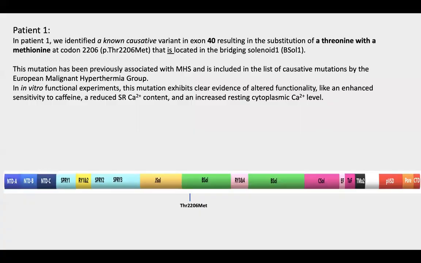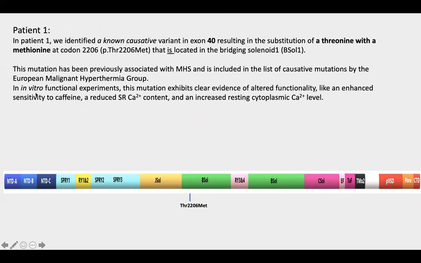In patient 1, we identified a known causative variant or mutation in exon 40 that results in the substitution of a threonine with a methionine at codon 2206. This residue is located in the bridging solenoid 1. This mutation has been previously reported and associated with malignant hyperthermia susceptibility and is included in the list of causative mutations by the European Malignant Hyperthermia Group.